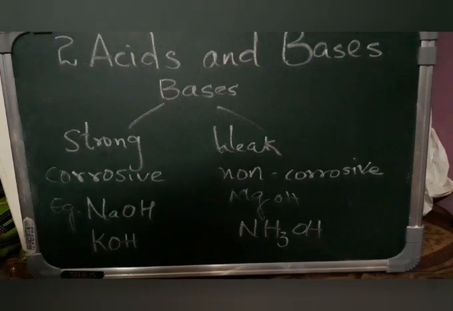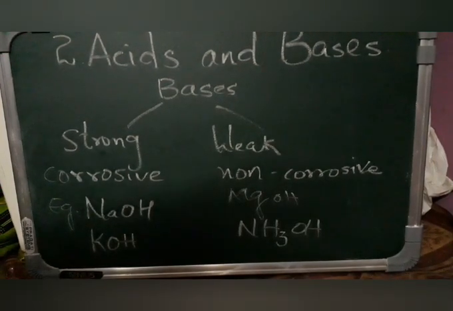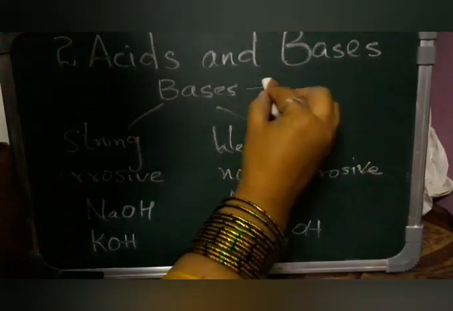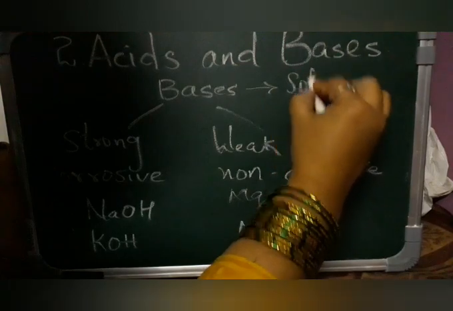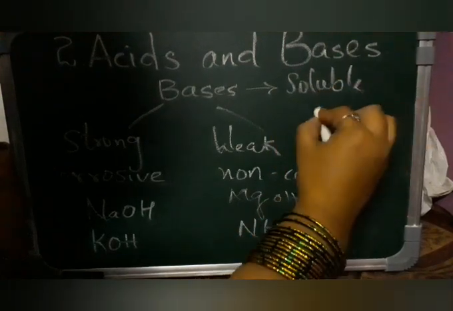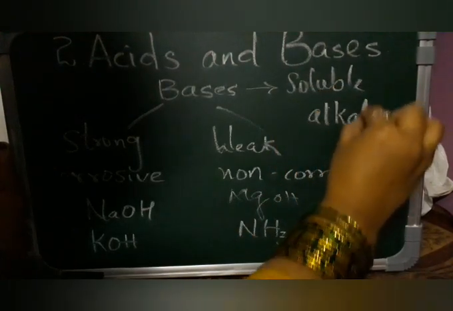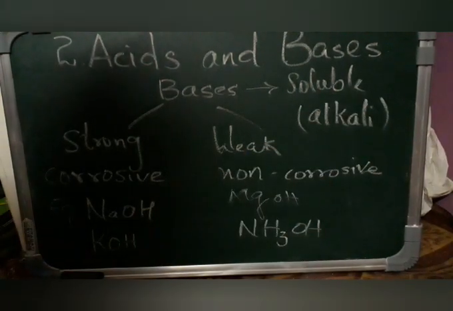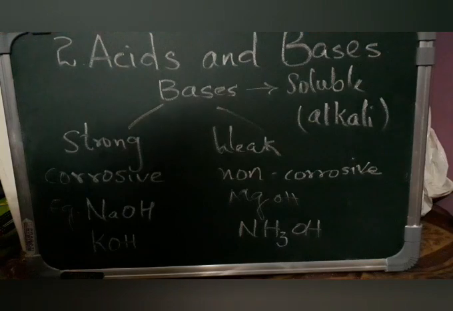Few bases are water soluble and few are non water soluble. Those soluble in water are called alkalis, and which are non-soluble are simply said to be non-soluble.